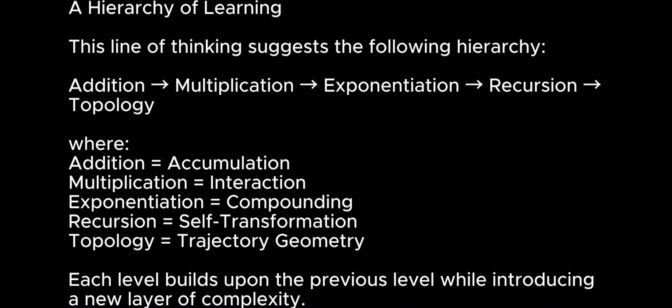A hierarchy of learning. This line of thinking suggests the following hierarchy: addition gives multiplication gives exponentiation gives recursion gives topology, where addition equals accumulation, multiplication equals interaction, exponentiation equals compounding, recursion equals self-transformation, and topology equals trajectory.